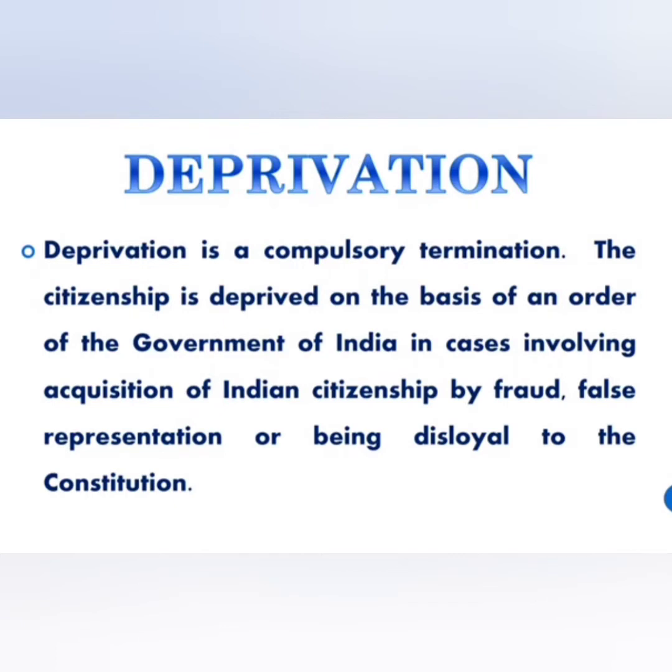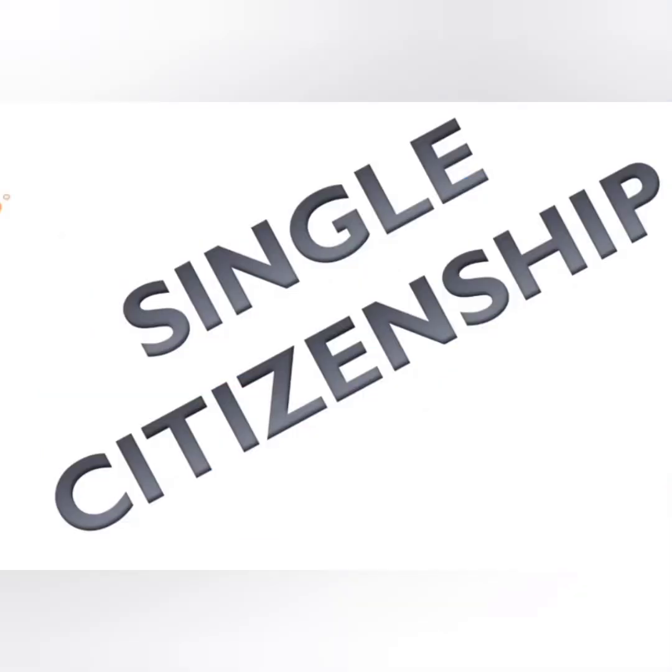Next is deprivation. Deprivation means compulsory termination. That is, the citizenship is deprived on the basis of an order of the government of India in cases involving acquisition of Indian citizenship by fraud, false representation, or being disloyal to the constitution. So when they are disloyal to the government, when they are disloyal to the country, then they are automatically deprived of their Indian citizenship by law. It is deprivation.